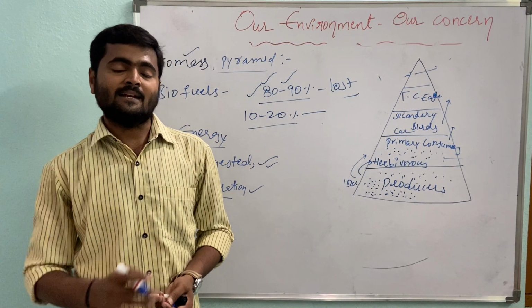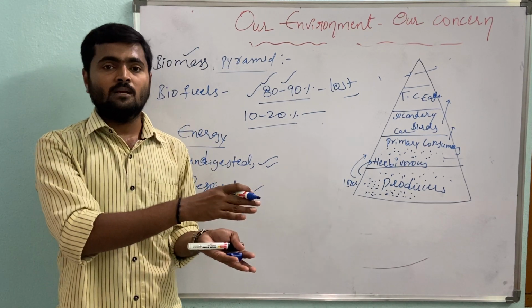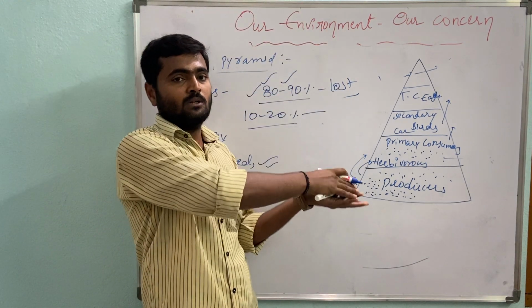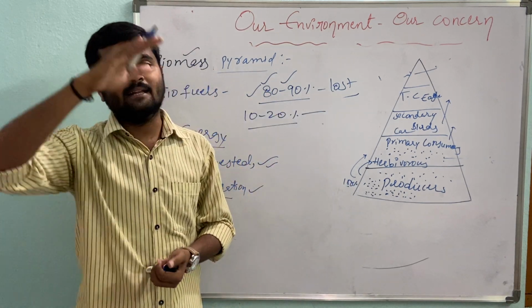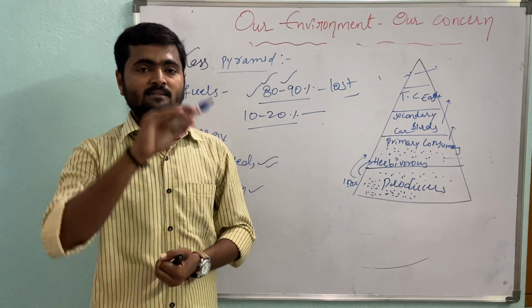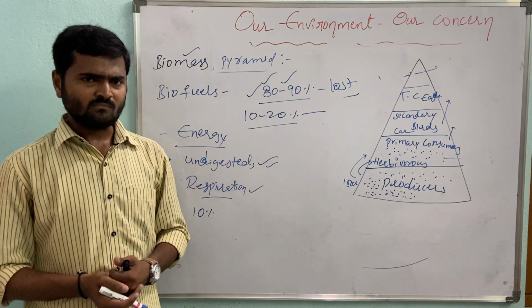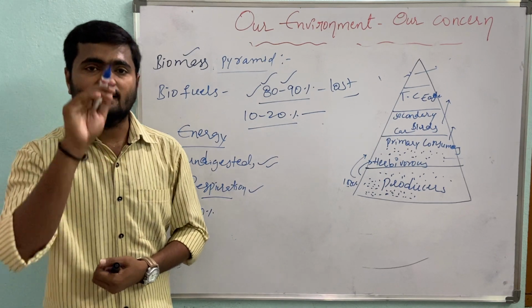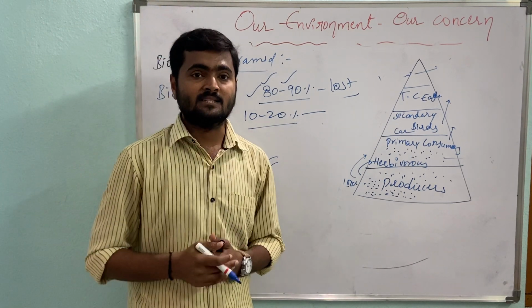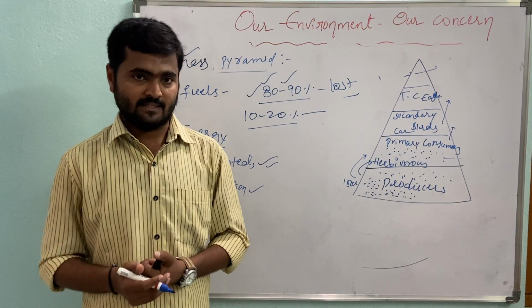So the minerals and elements are taken from the ground into the plant body, from there into the animal bodies, and whenever they die, they reach the ground again. In this way the minerals are always moving in a cyclical manner. These are cycles we have already studied in 9th class, biogeochemical cycles or mineral cycling.